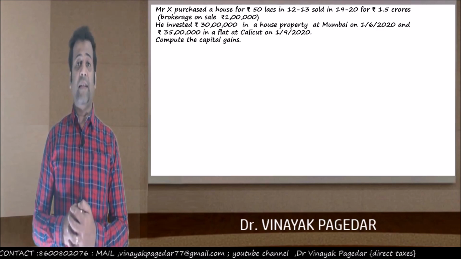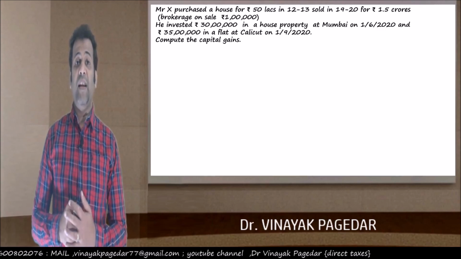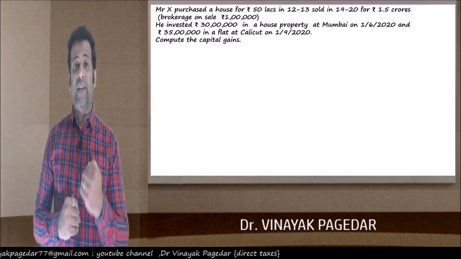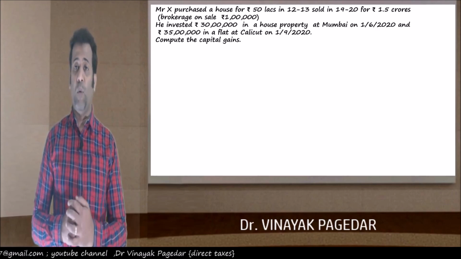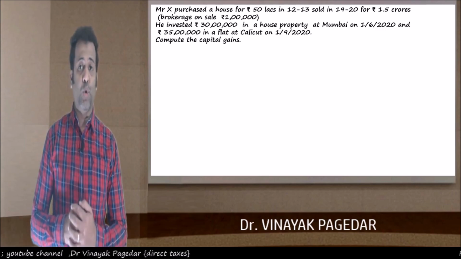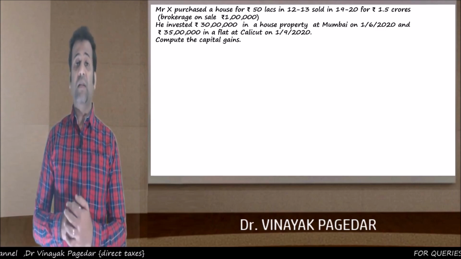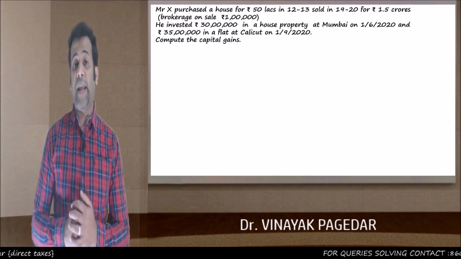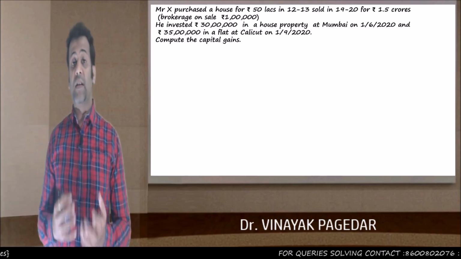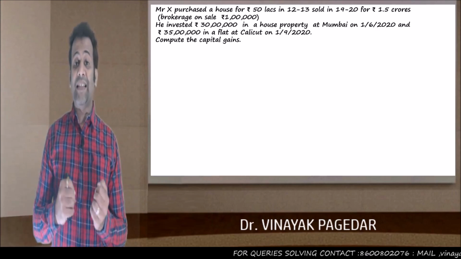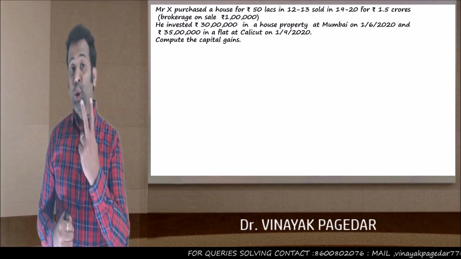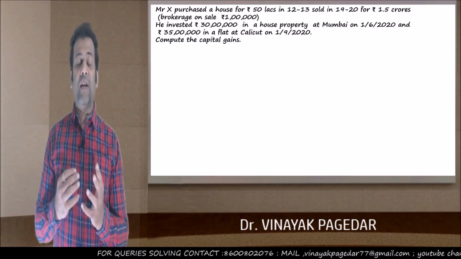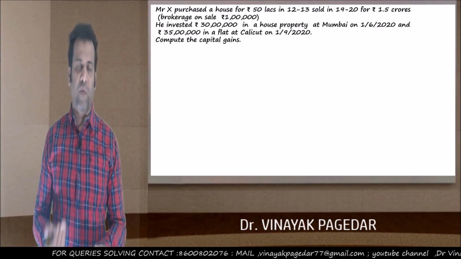Now what Mr. X has done is, he has made an investment in 2 residential house properties. First, he invests 30 lakhs in a house property at Mumbai on 1st June 2020, and another 35 lakhs he invests in a flat in Calicut on 1st of September 2020. So my friends, what Mr. X has done is, he has invested this capital gain in 2 residential house properties, and we'll have to see whether he can actually claim the exemption for both.